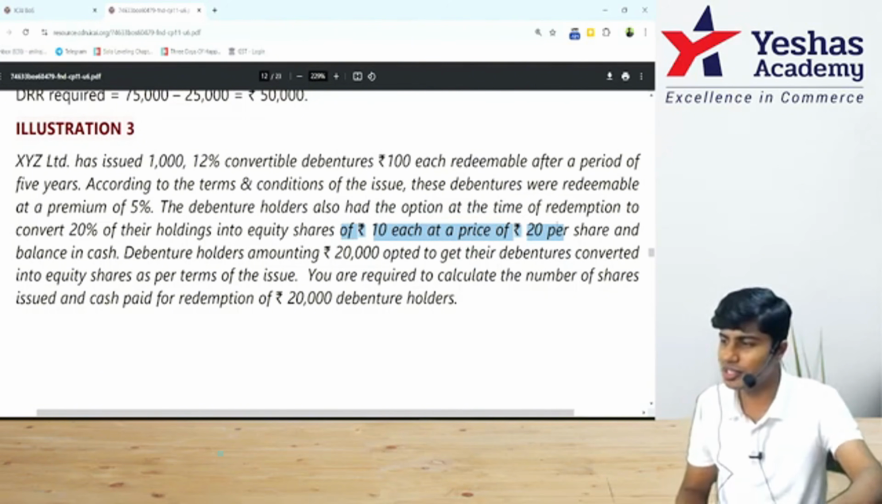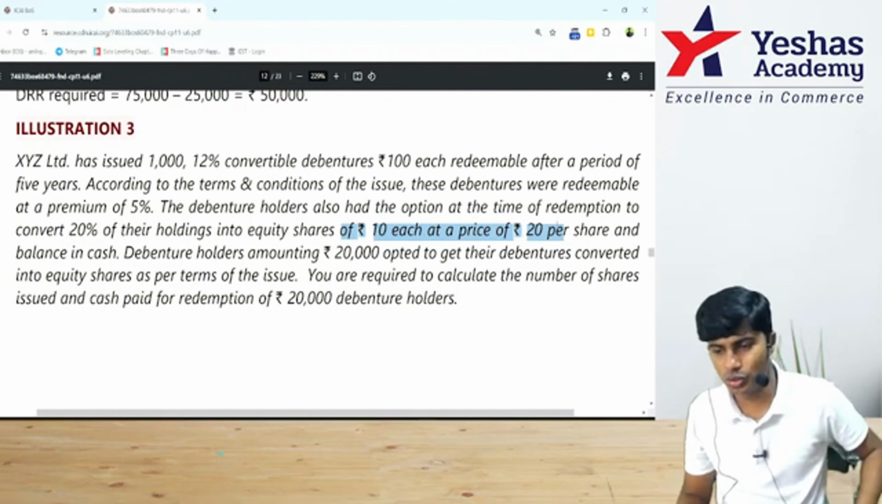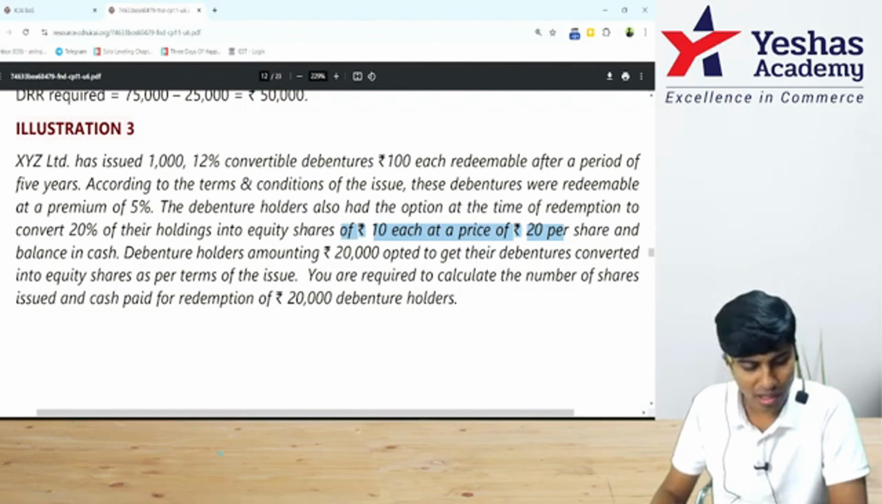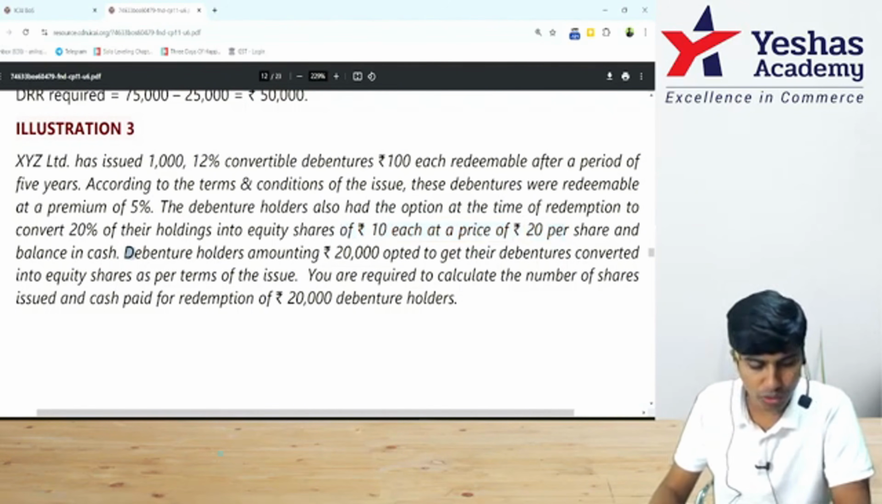It's going to be fun. This is like the word problems we used to do during school. This is not an accounts problem. It's basically English and mathematics. And the balance in cash, that we know.